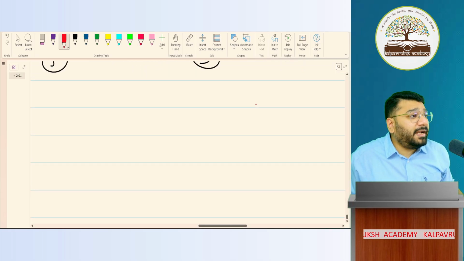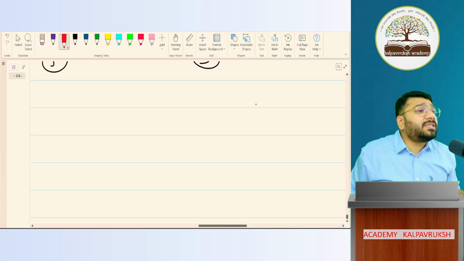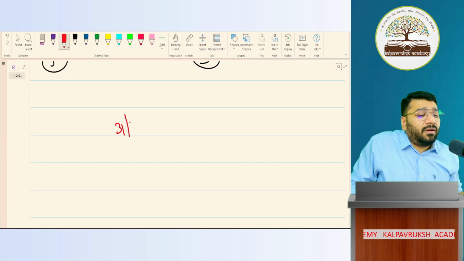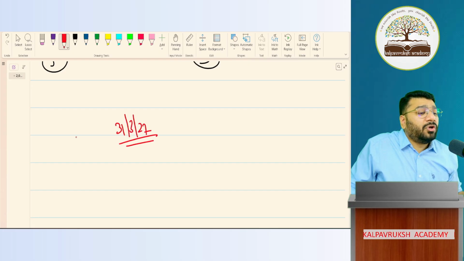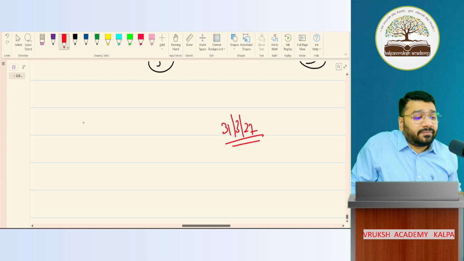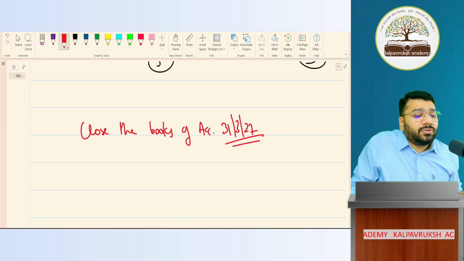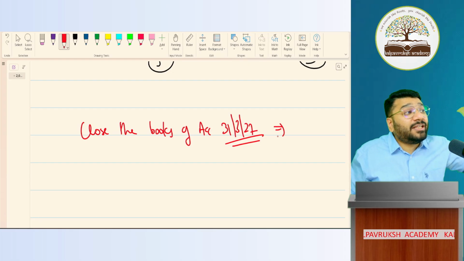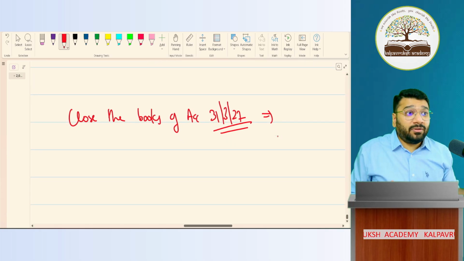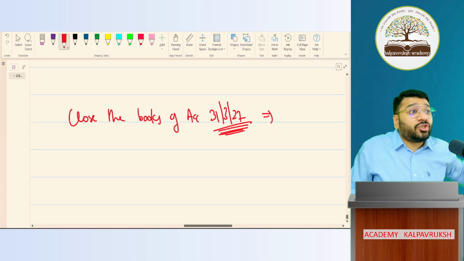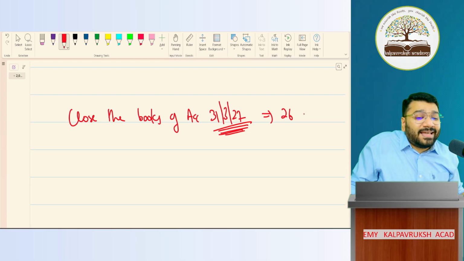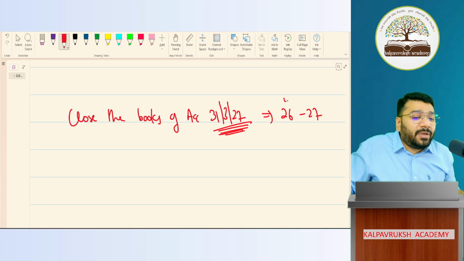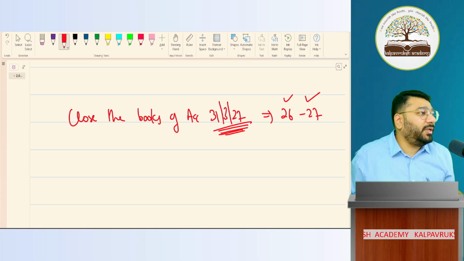You will get one question which says that this entity closes the books of accounts on 31st March 27. So can you please tell me, this entity is following what year as a financial year? Think and respond. The financial year closed 31st March 27. So which financial year? 26, 27. Correctly said. So 1 April 26, we started business, accounting, and 31st March 27, we stopped accounting. Got it, not got it?